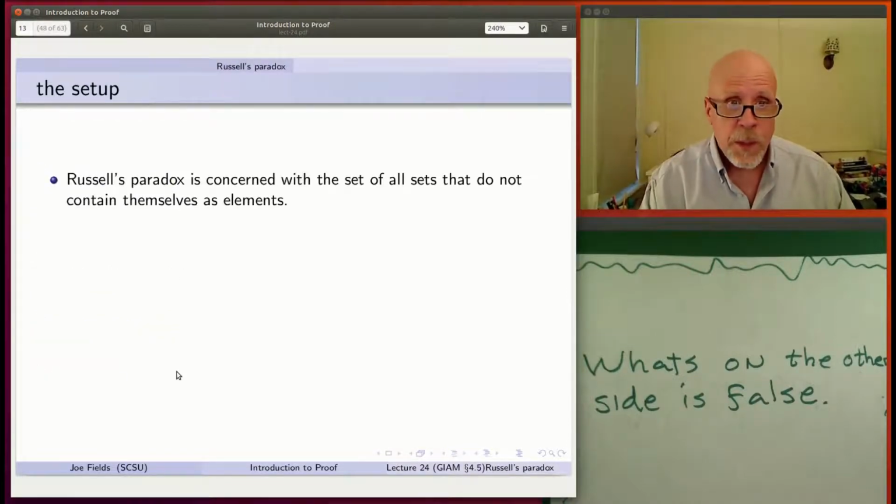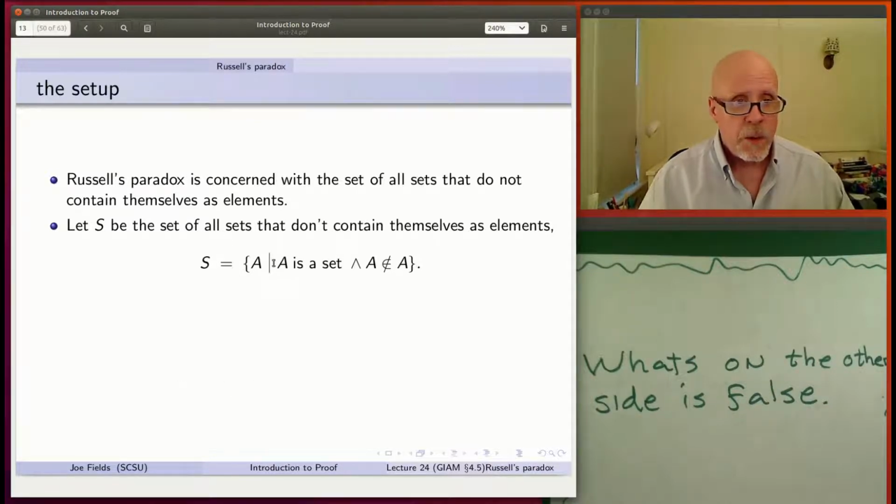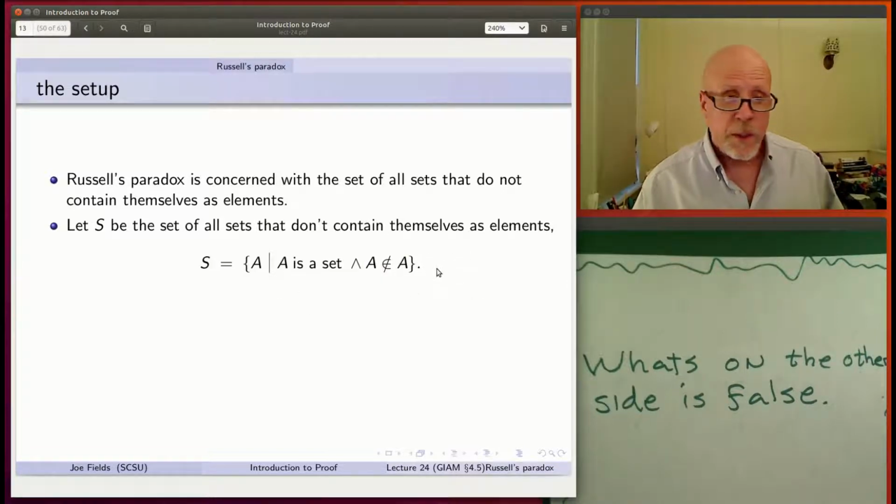First, it's concerned with this set we talked about before, the set of all sets that do not contain themselves as elements. Let's call that S. S is going to be the set of all sets that don't contain themselves as elements. Here's a formal definition of it. S equals the set of all A such that A is a set, so the A has to be a set, and A is not an element of A. That's a great formal definition of the set we're after. Really doesn't seem like there could be any flaw in that, does there?